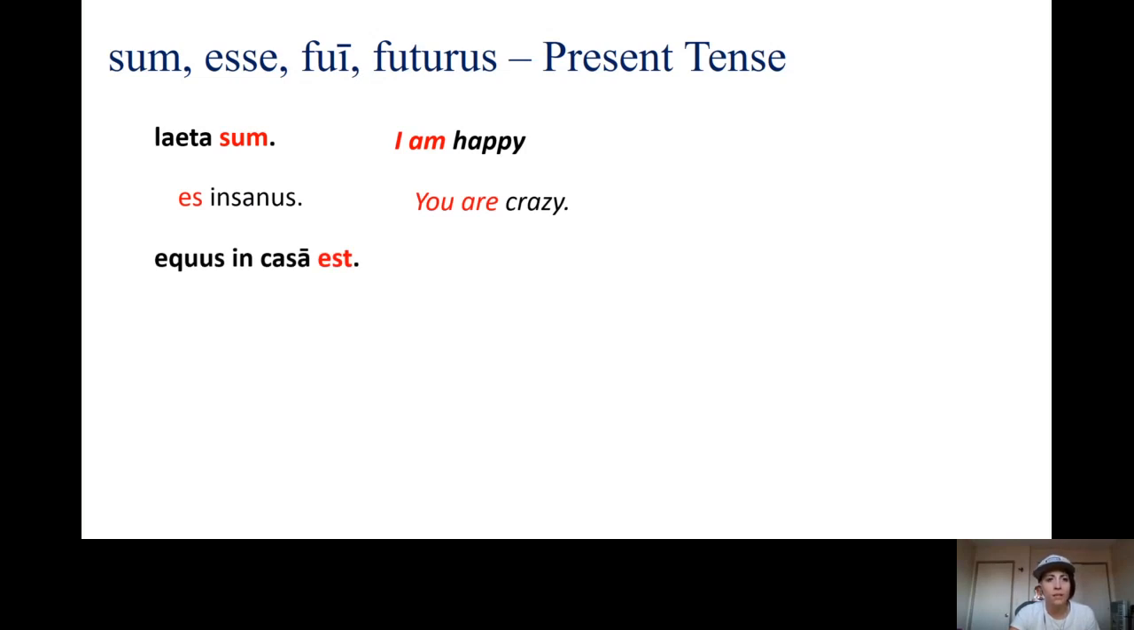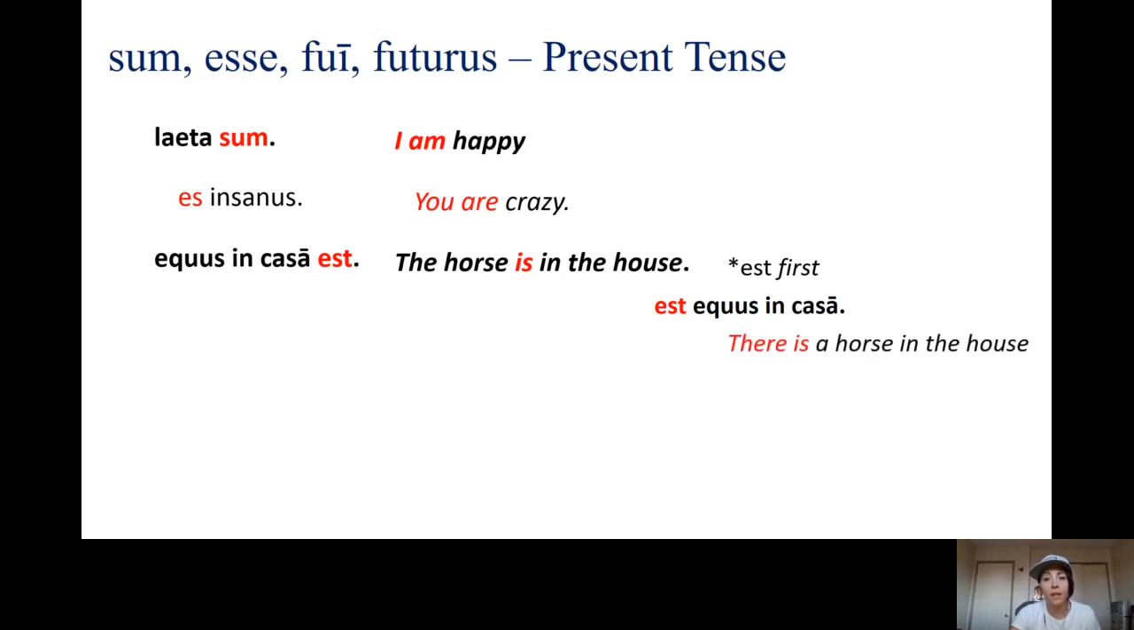Equus in casa est would mean the horse is in the house, or a horse is in the house. Now, we could put est first. If we had est equus in casa, this would mean something like there is a horse in the house, or it is a horse in the house, okay?